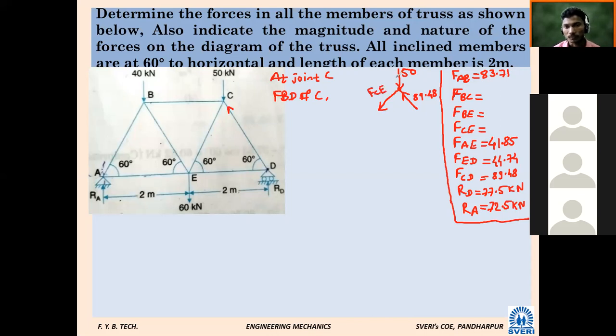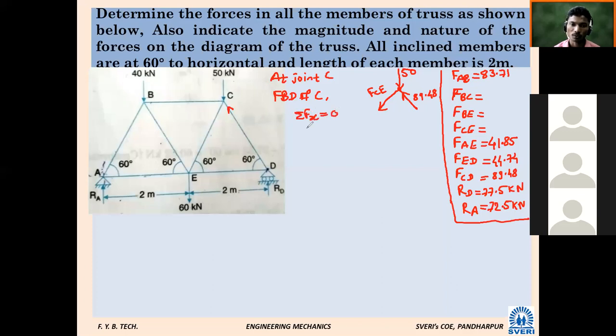Force CE. Either you can apply Lami's theorem or summation Fx and Fy. By both the forces, force CE and this 89.48, the angle made with horizontal is how much? 60 degrees. So if I take summation Fx now, instead of Lami's, let us take summation Fx.